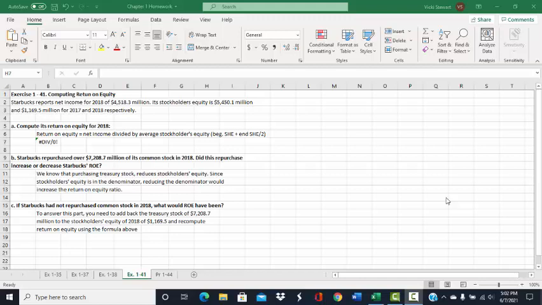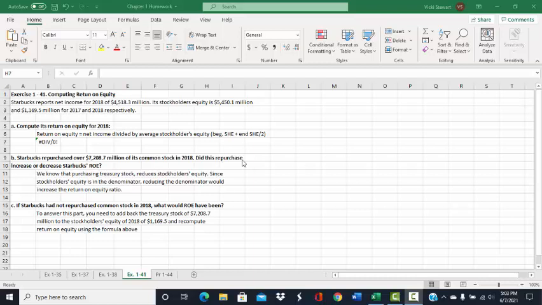This is a demonstration of exercise 141, computing return on equity. Starbucks reports net income for 2018 of $4,518.3 million. It had stockholders' equity of $5,450.1 million for 2017 and $1,169.5 million for 2018. The first part of the problem asks us to compute the return on equity for 2018.